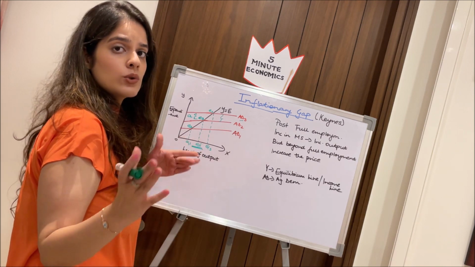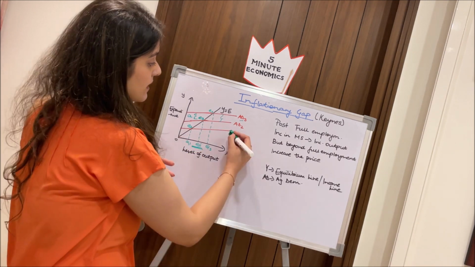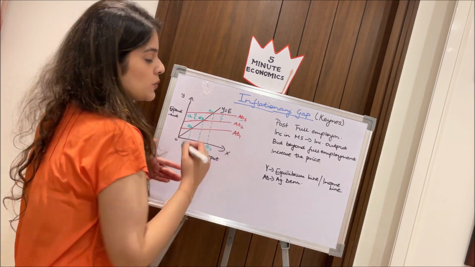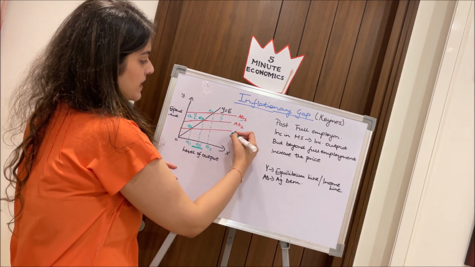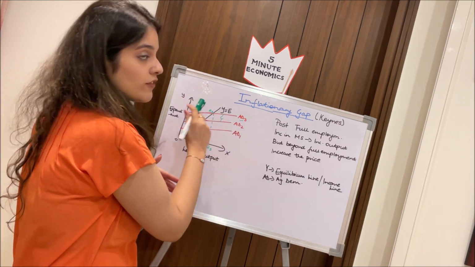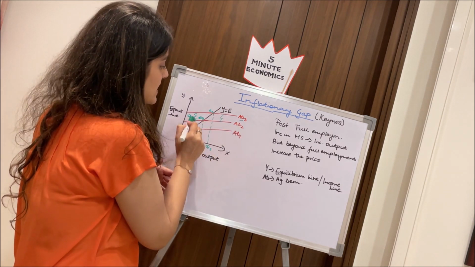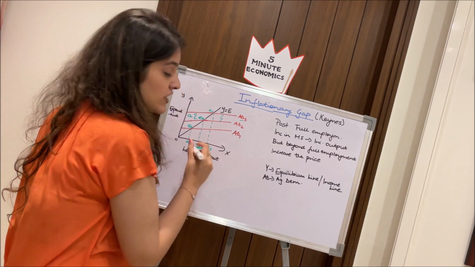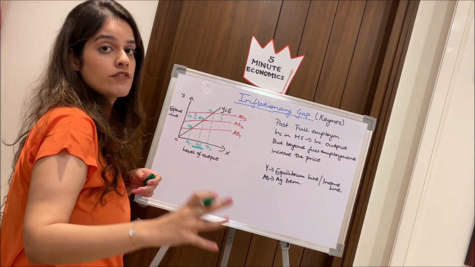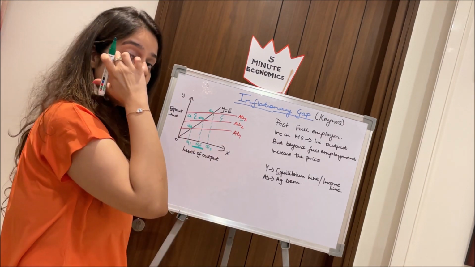Fine. Now, due to increase in aggregate demand, our aggregate demand shifts from AD1 to AD2. Now this curve has shifted from AD1 to AD2, and we have got a new equilibrium where Y and AD2 intersect, which is E2, and at this level we have reached QF, which is the full level of employment. Now beyond this